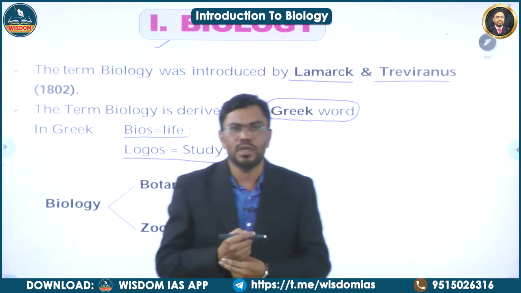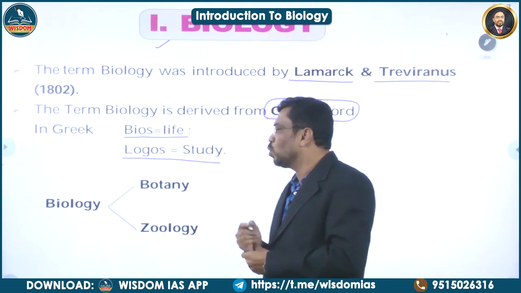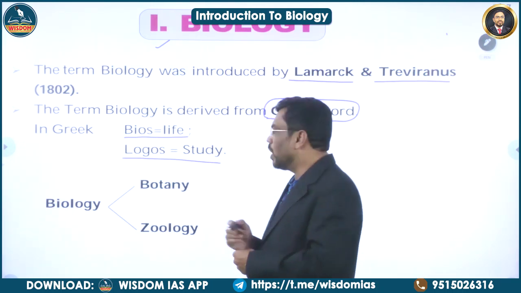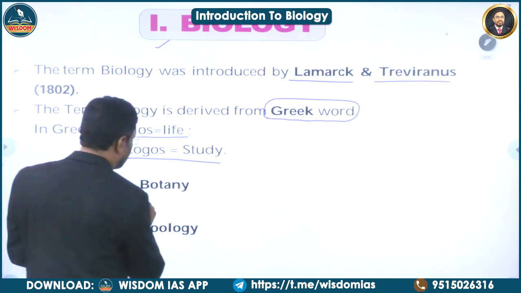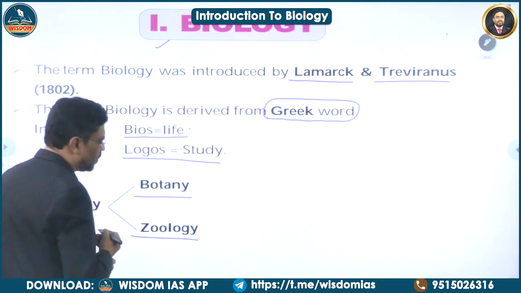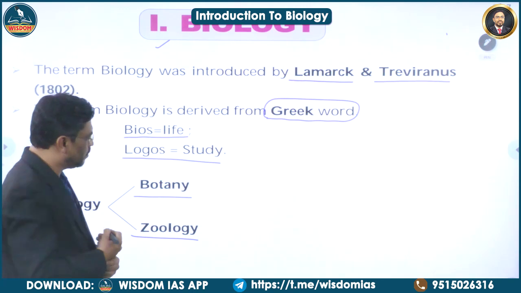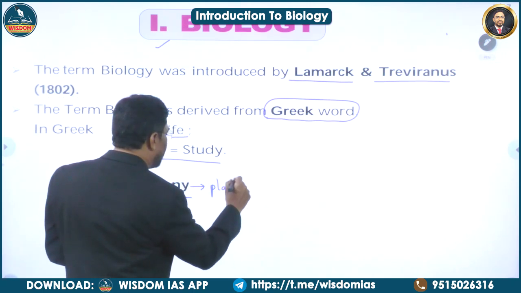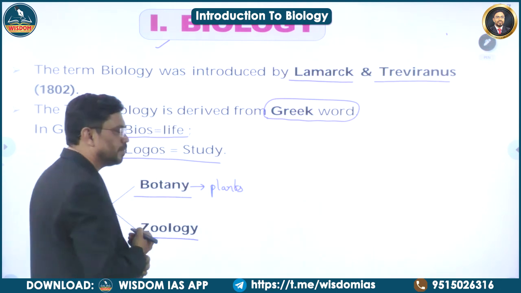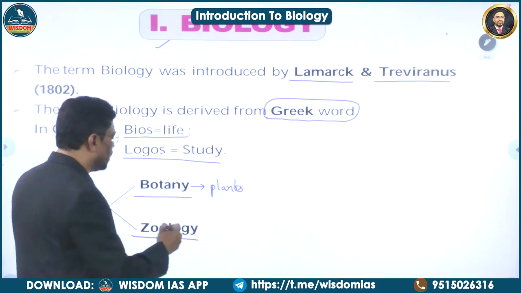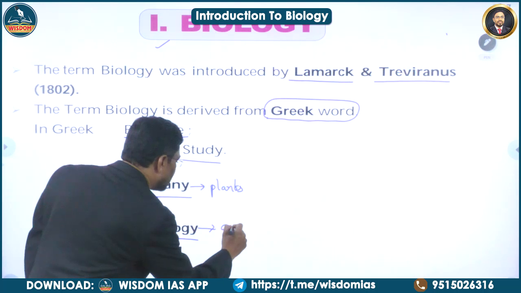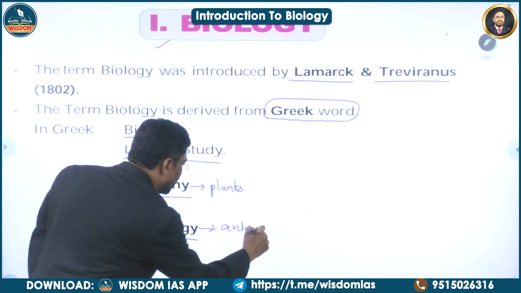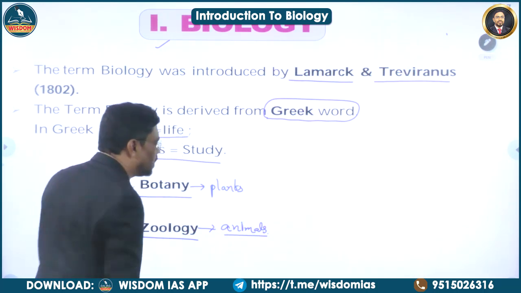Now, biology is broadly divided into two main branches. They are botany and zoology. What is meant by botany? The study of plants is called botany. And what is zoology? The study of animals is called zoology.